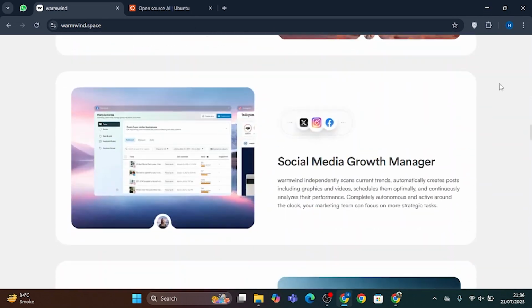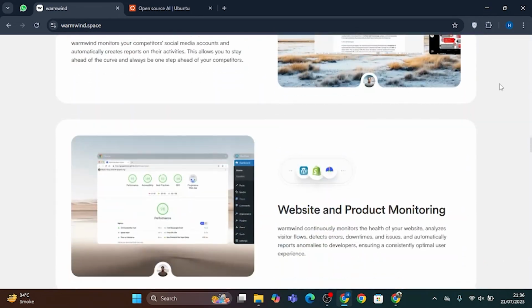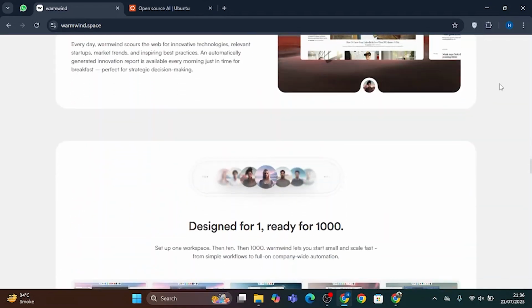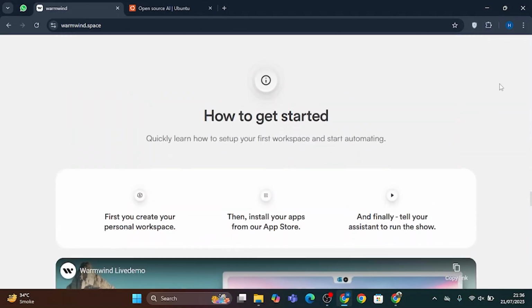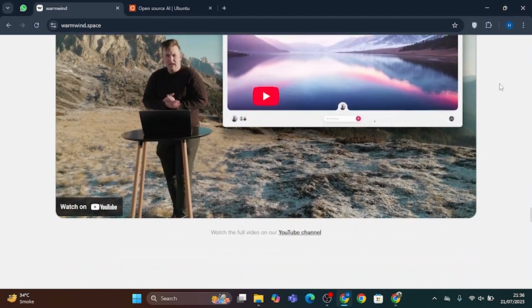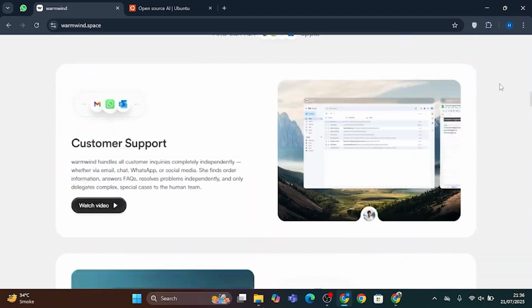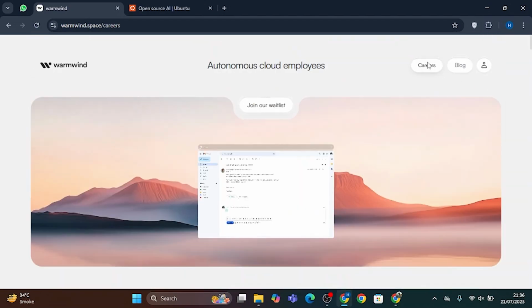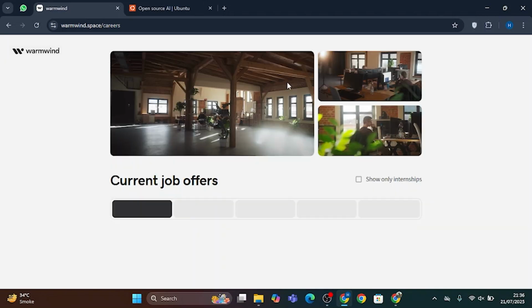Warmwind OS is like having a smart digital assistant that works for you 24/7. It can click, type, and move around apps just like a human, so you don't need to write any code. You can simply tell it what to do, like send emails or update spreadsheets, and it does it automatically.